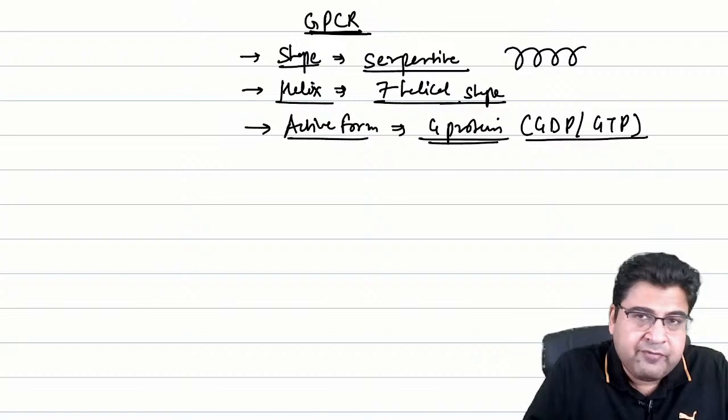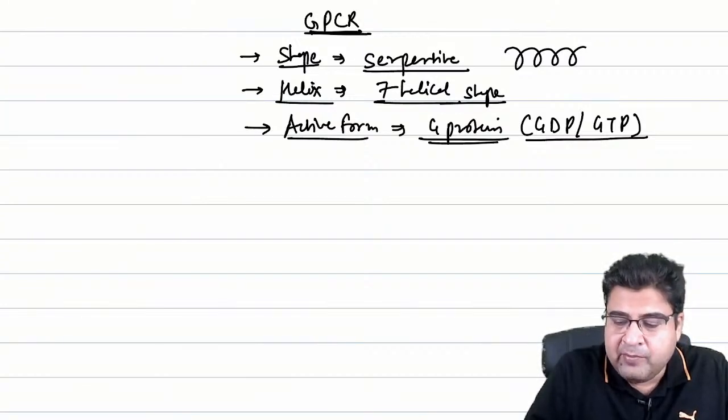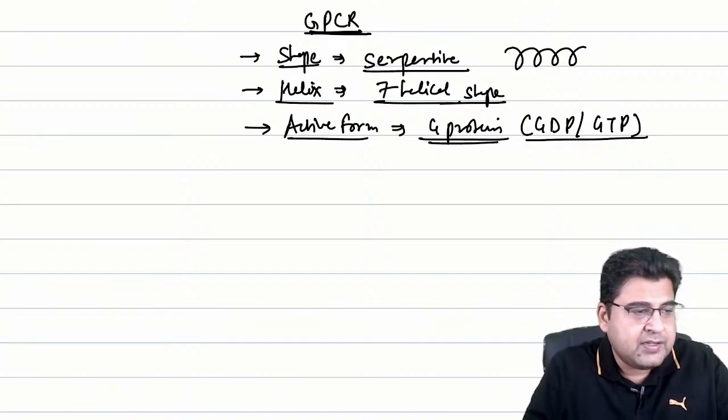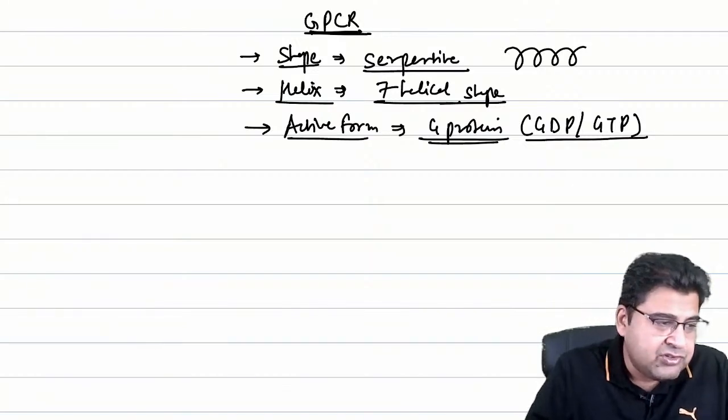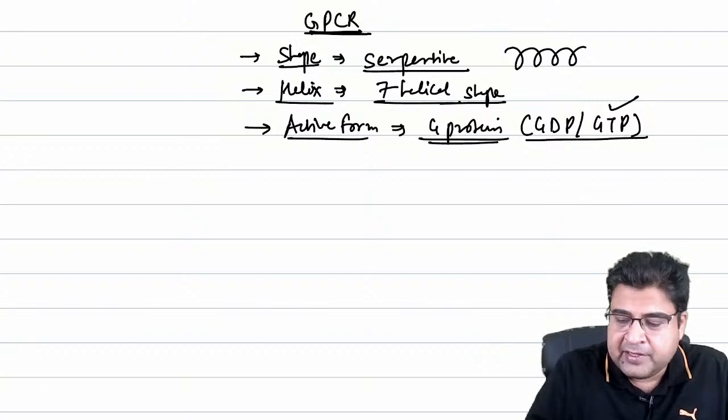So what is the name of the active form of G protein? GDP or GTP? So the answer is GTP. Dr. Pranav has given the correct answer. So GTP is the active form.